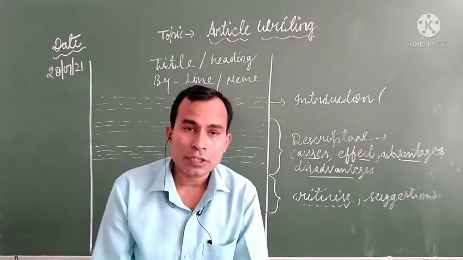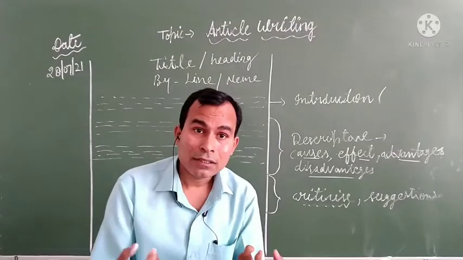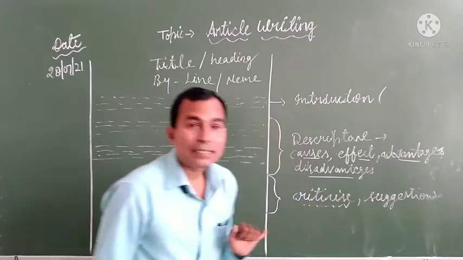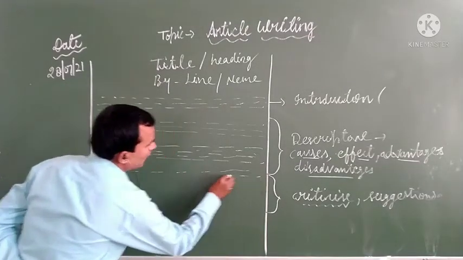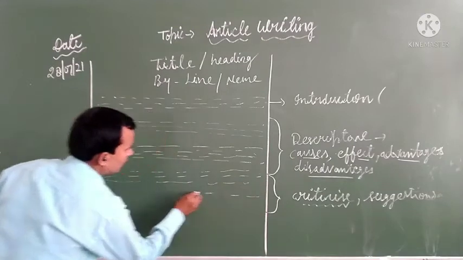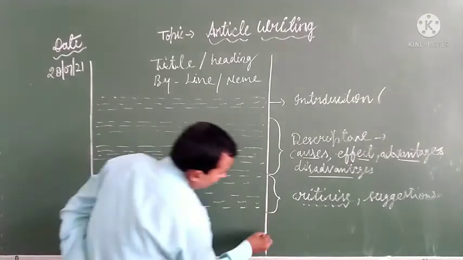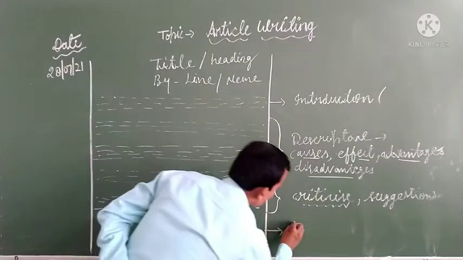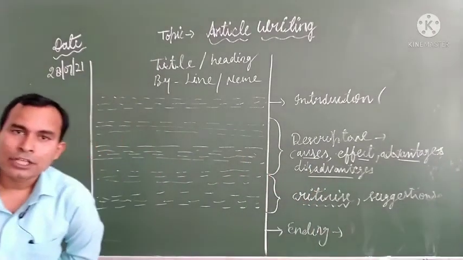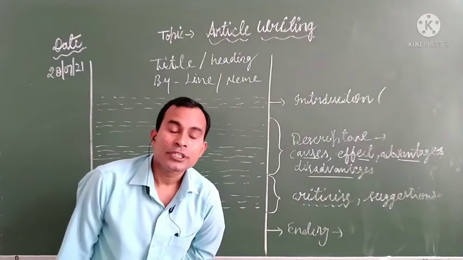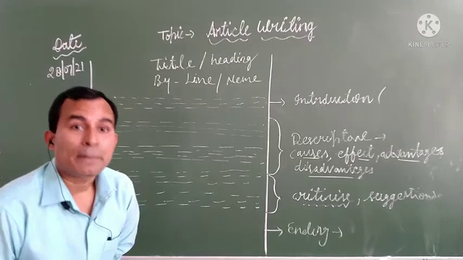At least if it is a social issue, of course there is some problem, so you will criticize now. After criticizing, write suggestions. Suppose you have written two paragraphs over it, okay? And then last is the ending portion. In the ending portion you can mix the ideas or you can write a separate paragraph. That is the warning, the first one, and appeal.